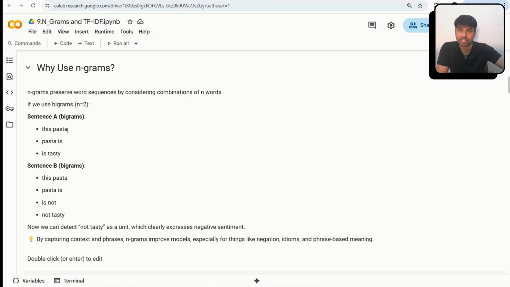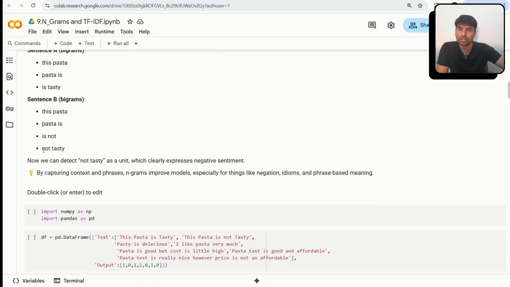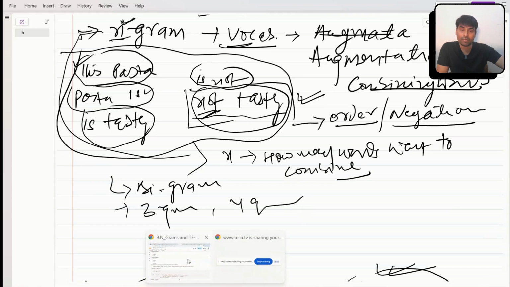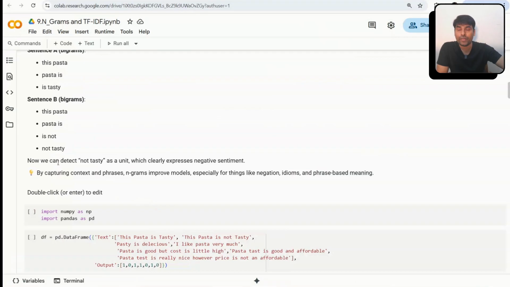For example, "not tasty." In my vocab, I'm able to capture "not tasty," and this gives me a lot of idea. If we detect "not tasty" as a unit, it comes as a unit word, which clearly says it's a negative sentiment, right?